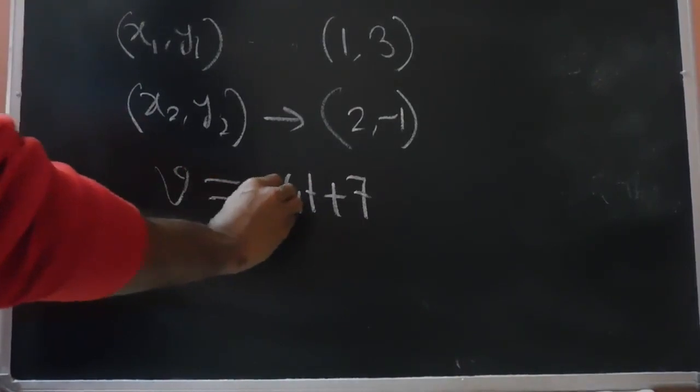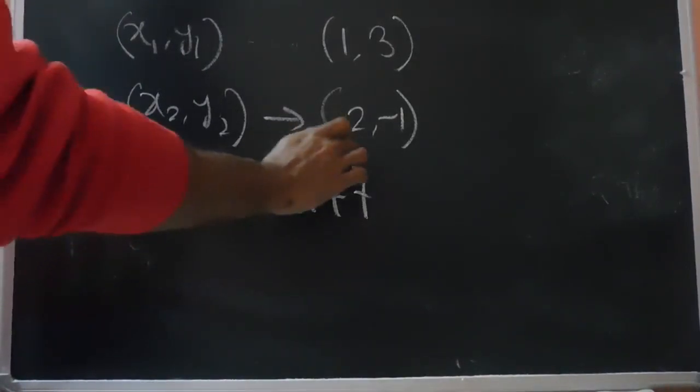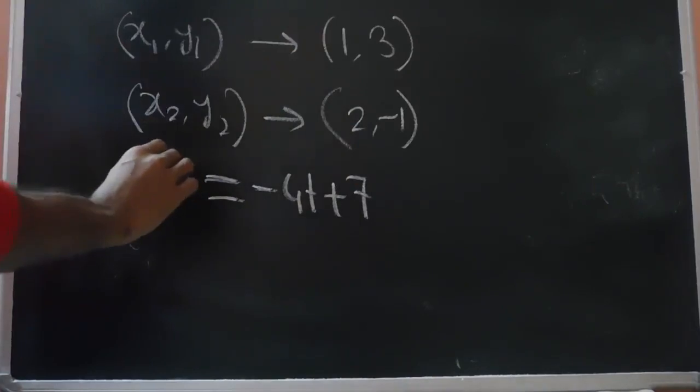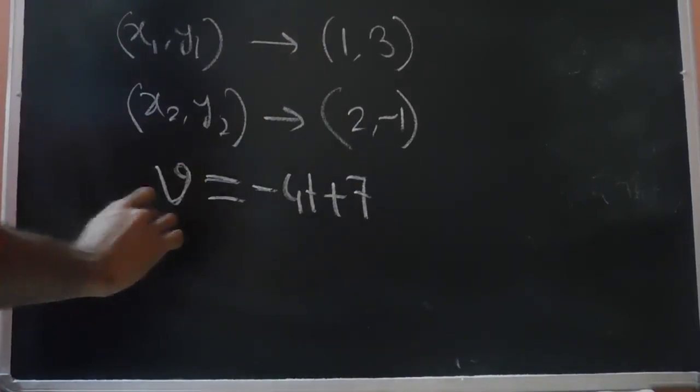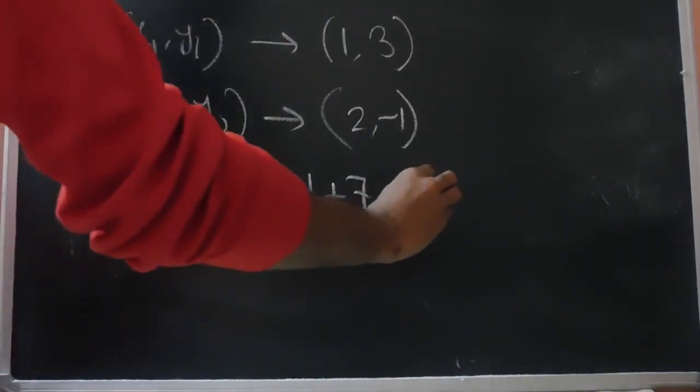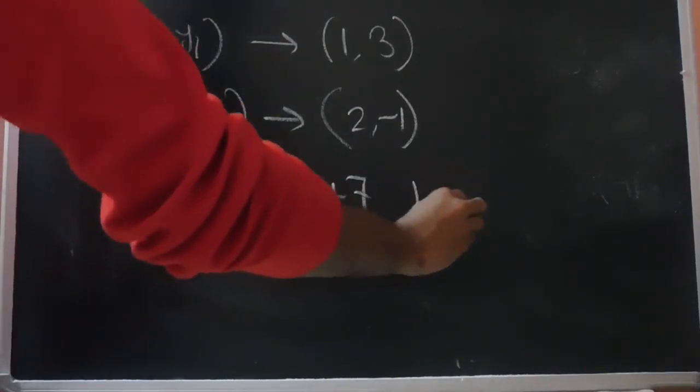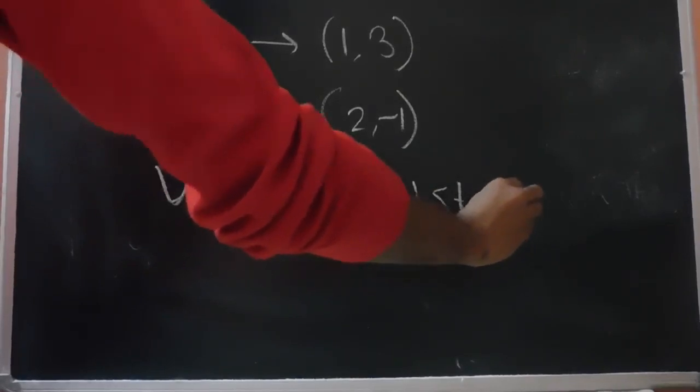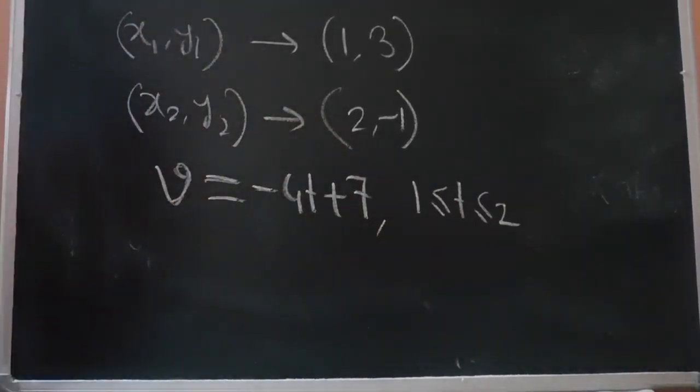This is the expression for velocity which we get after substituting these two coordinates in the equation for the straight line, where y is our v and x is our t. This equation is valid for t varying from 1 to 2 seconds.